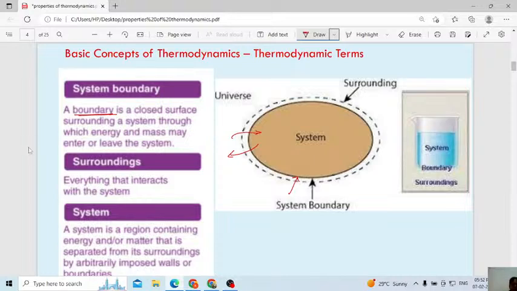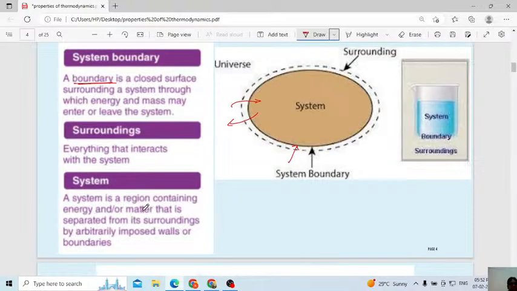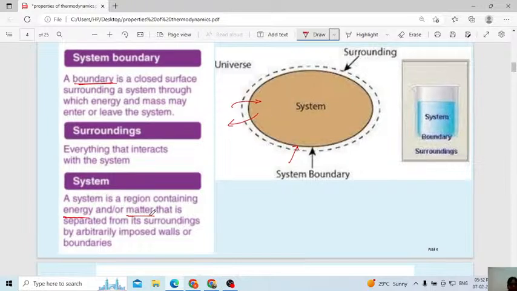Then what is meant by a system? A system is a region containing energy or matter that is separated from its surroundings by arbitrarily imposed walls or boundaries. In simple words, the system is what we are studying, the matter on which we do the experiment. It is a region containing energy and matter that is separated from its surroundings. Here you can observe a boundary, and that boundary separates the system from its surroundings.